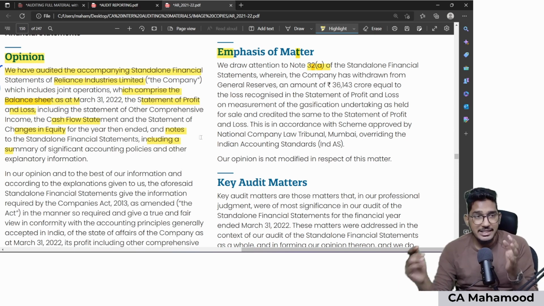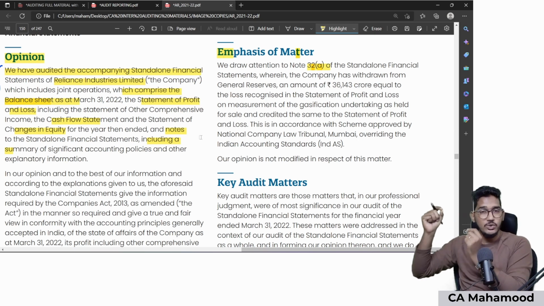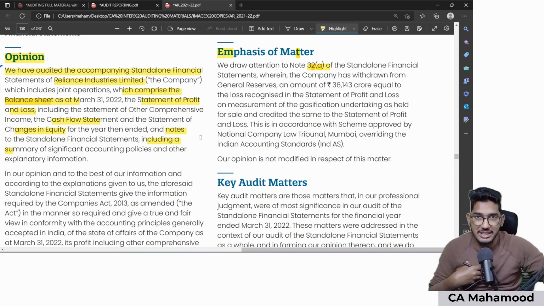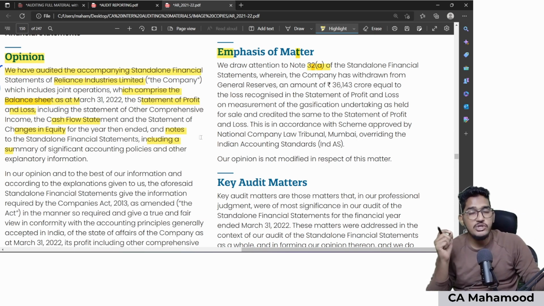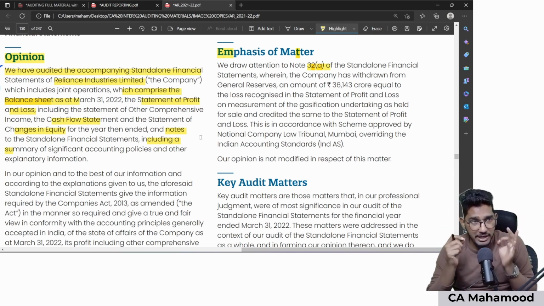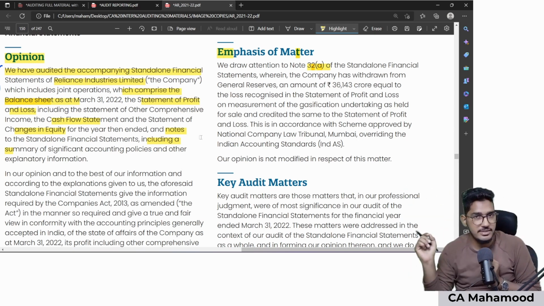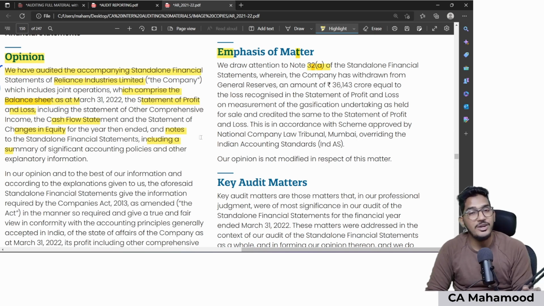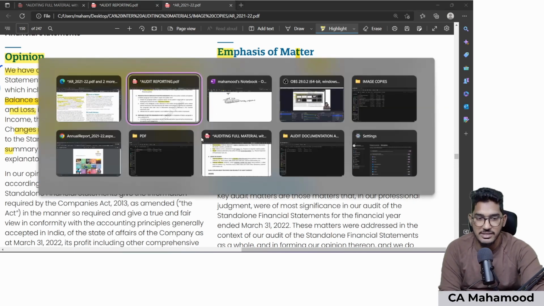That means auditor is indicating there is some information in note number 32A of the financial statements which auditor is expecting the shareholder to go and refer. So that's why emphasis of matter paragraph should include a reference where that matter can be understood in a detailed manner in the financial statements. Like here the auditor is saying, please go and refer to note number 32A. See, if you have to give reference, first the matter should be already presented or disclosed in the financial statements, no? So that's why we say emphasis of matter paragraph is used to refer such information which is already presented or disclosed in the financial statements.